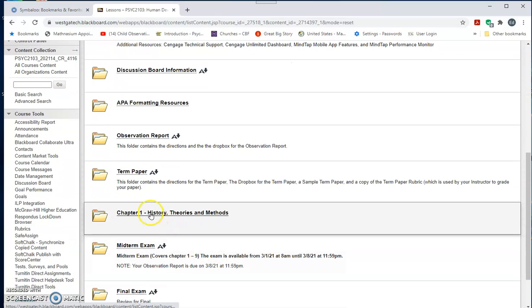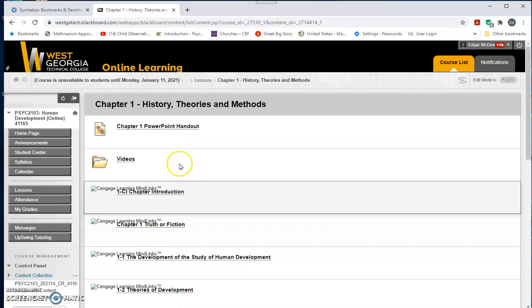Then you'll see we have just the chapter 1 folder. Each week a new folder will open up. Once a folder is open, it stays open for the entire history of the course. For chapter 1, we're going to go in here and just look at how things are organized.